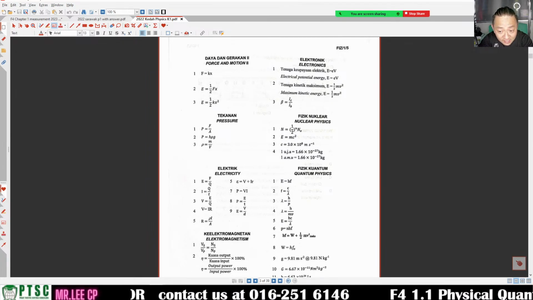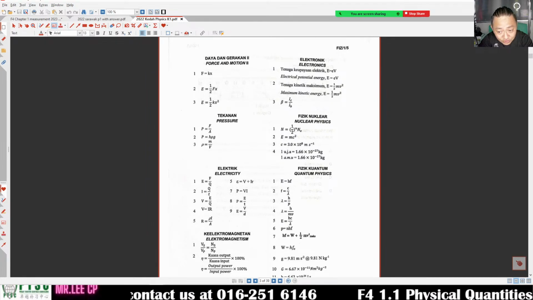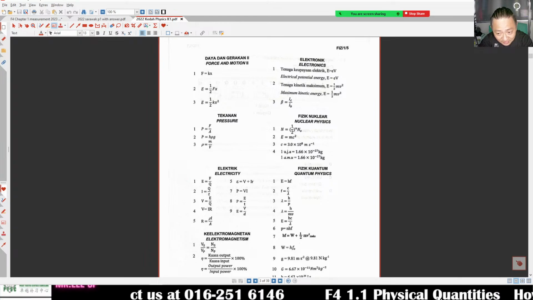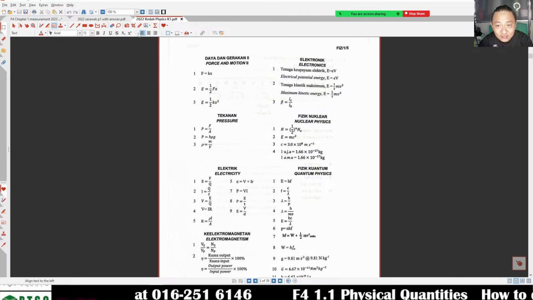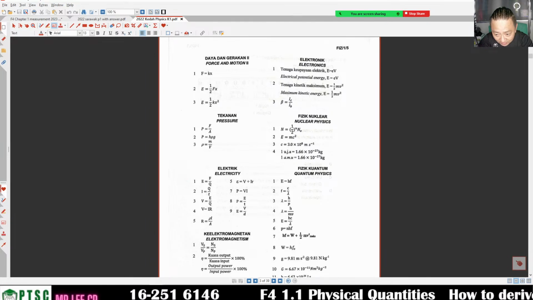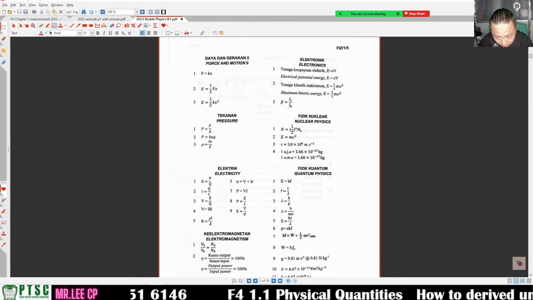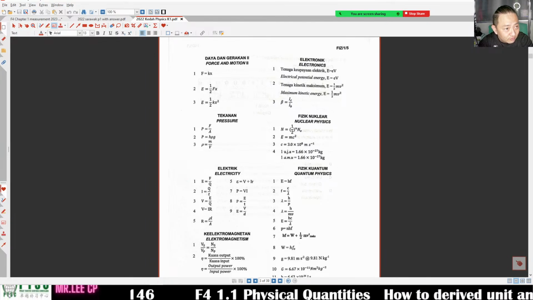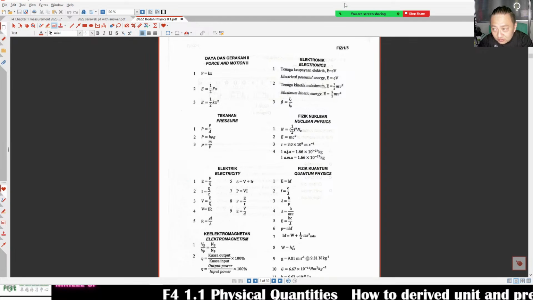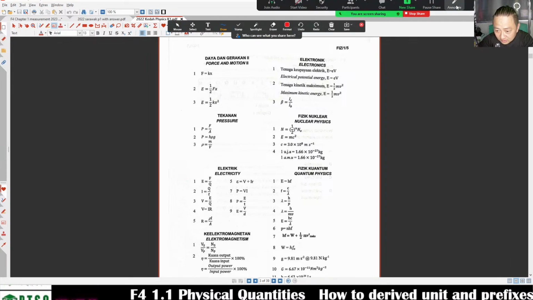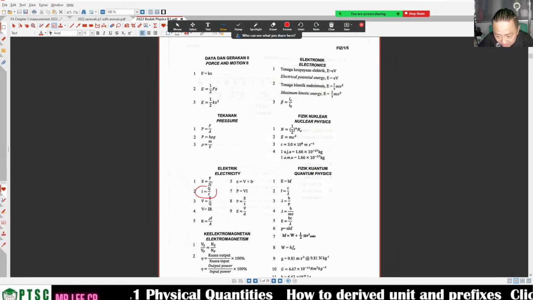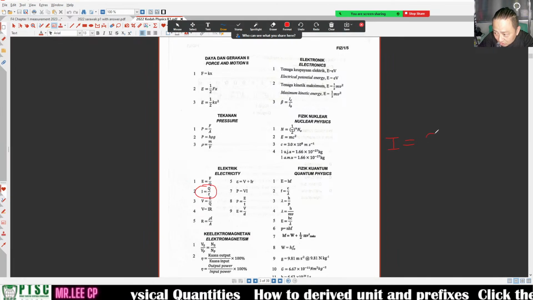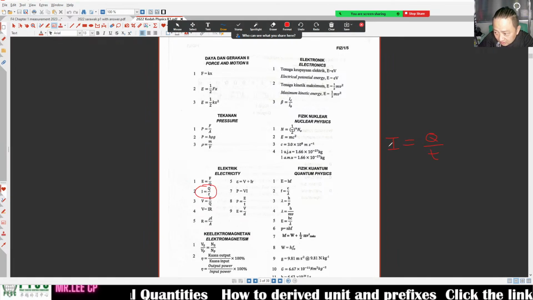Charge. I is current. Q is charge. t is time. I is Q over t. So Q is equal to I times t. You see, the formula given is I equals charge over t, Q over t.